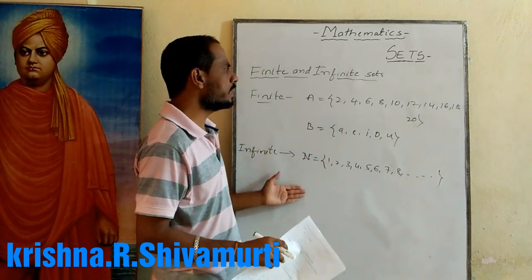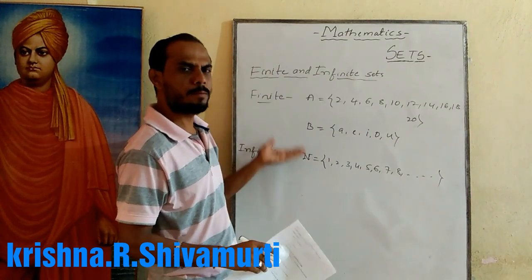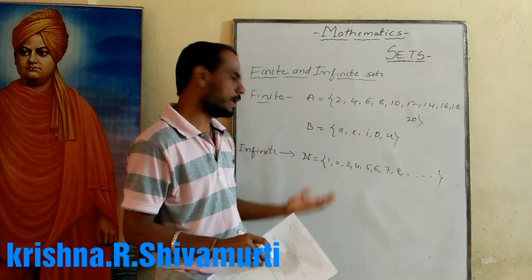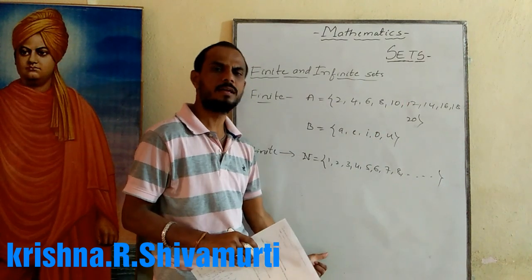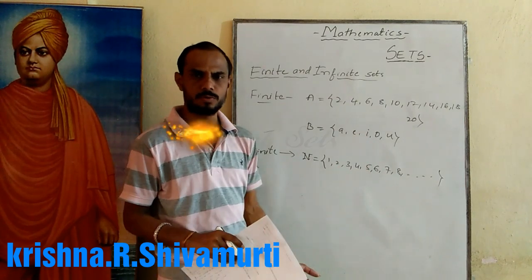Okay. These are the differences between finite and infinite. Finite means a finite number of elements. Infinite is nothing but an infinite number of elements. You can take many examples for the infinite set. Whatever I said, write everything in your notes.